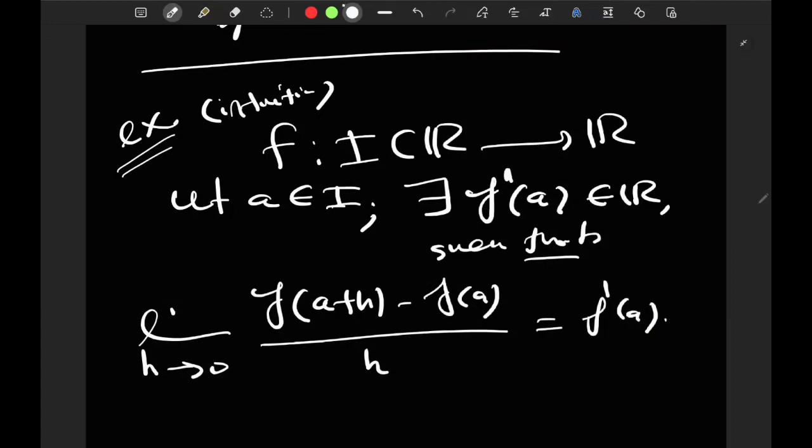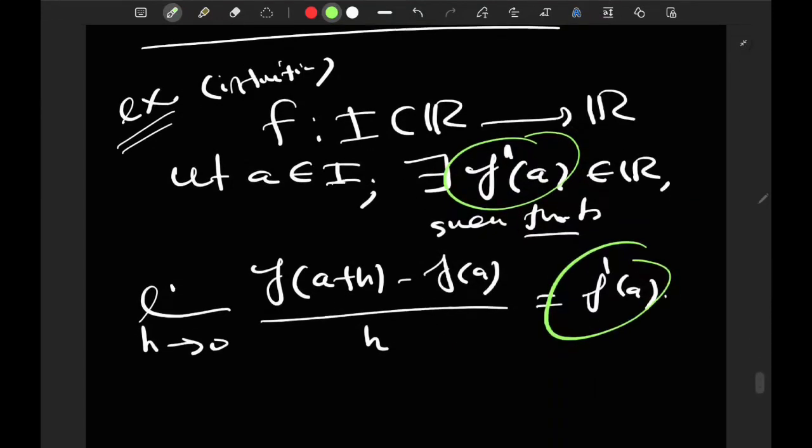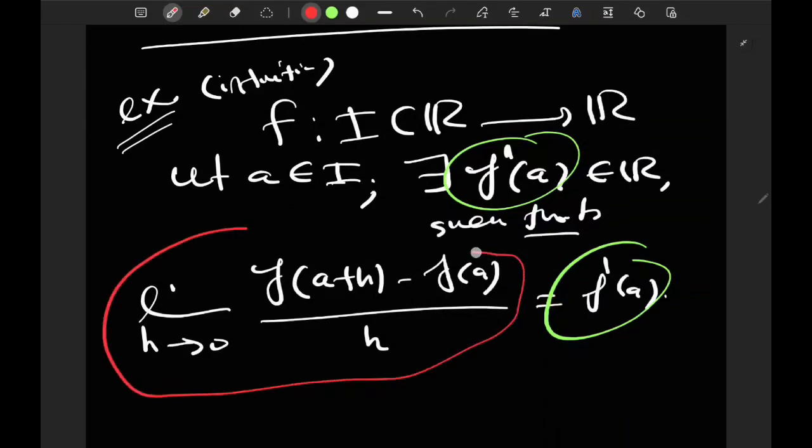This thing is just a symbol, f prime of a, which is what we call the result of this limit, which should exist. So the definition goes like this: this limit here should exist, and its value is what we call f prime of a.